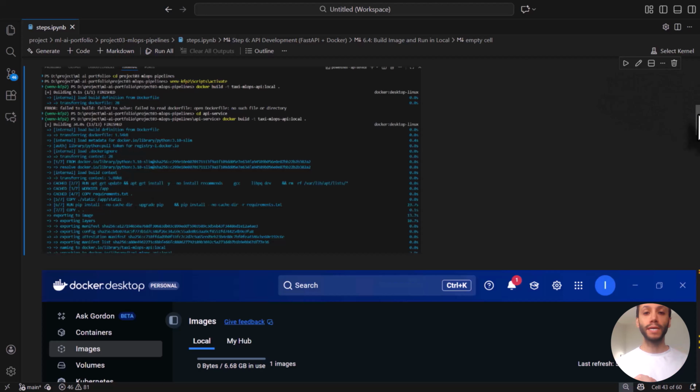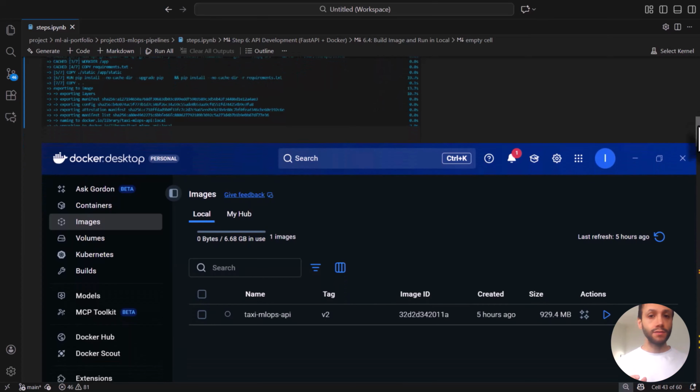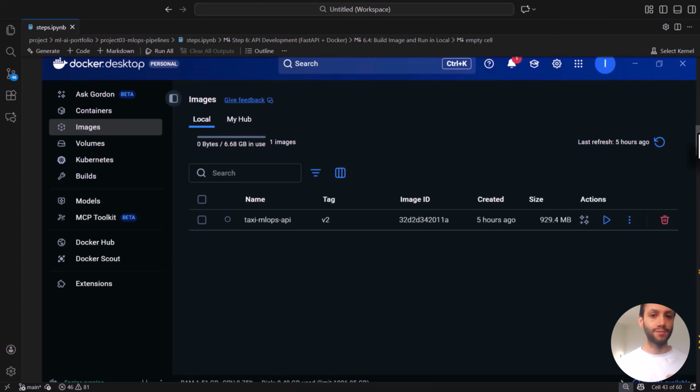After the image was built, I ran it locally to validate it functionally, with end-to-end local testing. By validating everything locally first, I guaranteed that deployment to Cloud Run would be smooth and free of surprises.